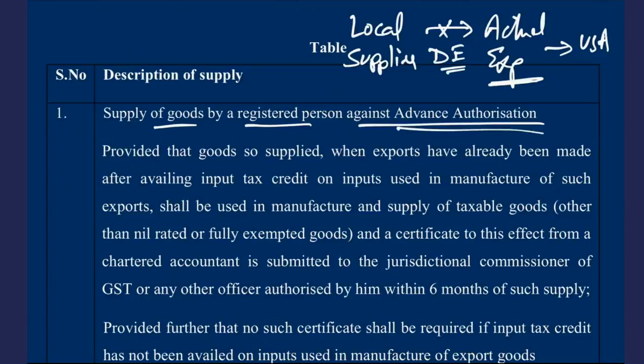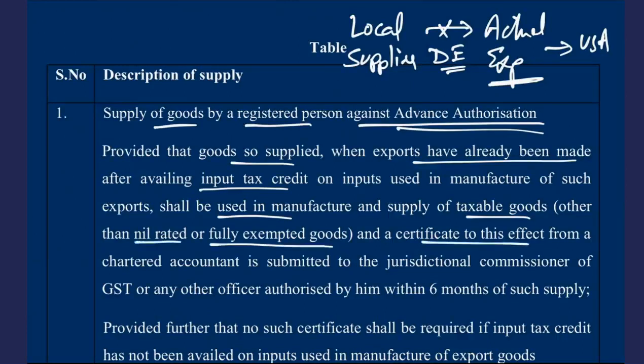Proviso says that provided that the goods so supplied, when exports have already been made after availing input tax credit on inputs used in manufacture of such exports, shall be used in manufacture and supply of taxable goods other than nil rated or fully exempted goods, and a certificate to this effect from a chartered accountant is submitted to the jurisdictional commissioner of GST or any other officer authorized by him within 6 months of such supply.